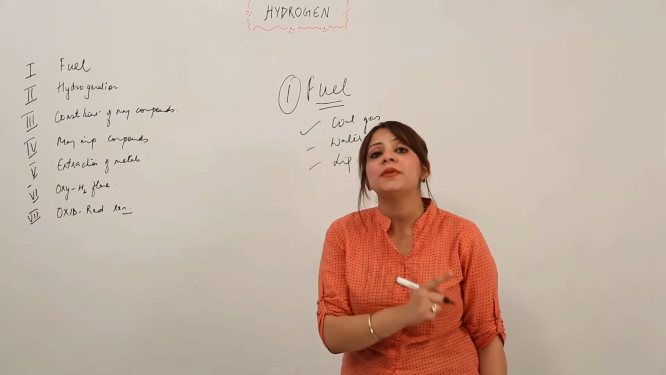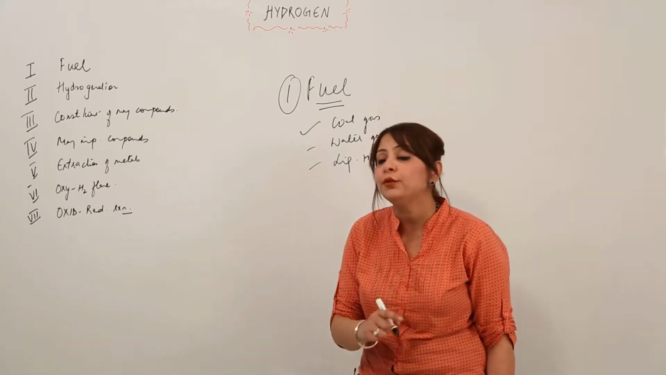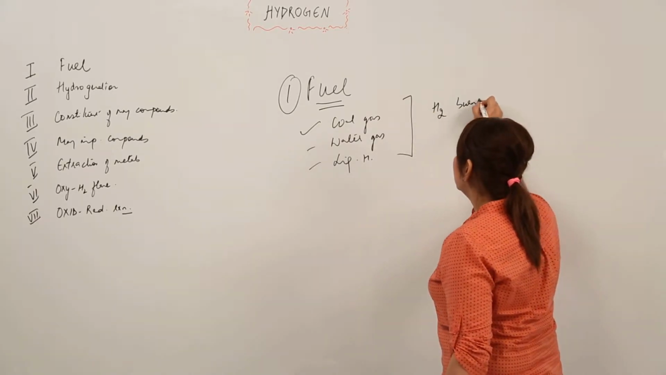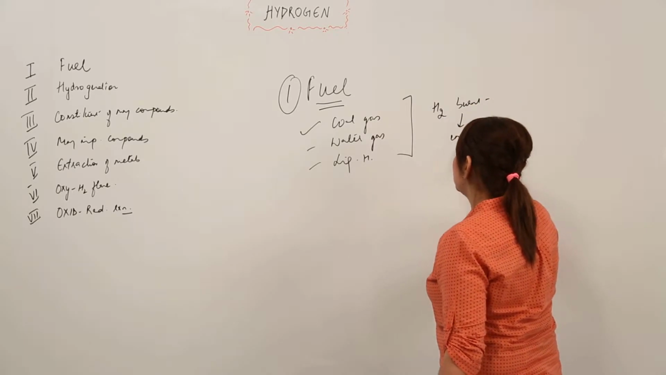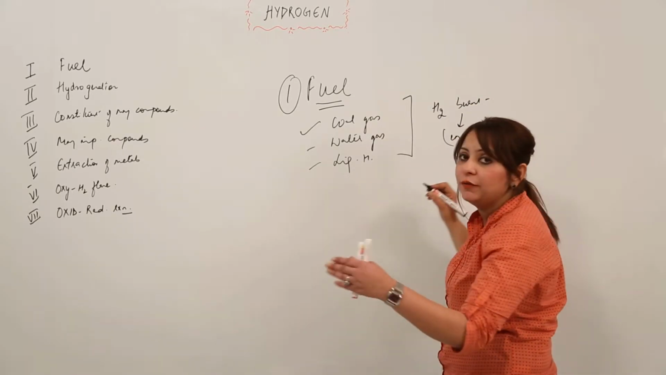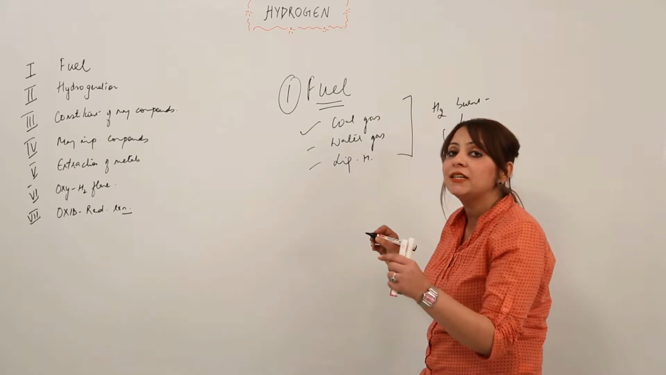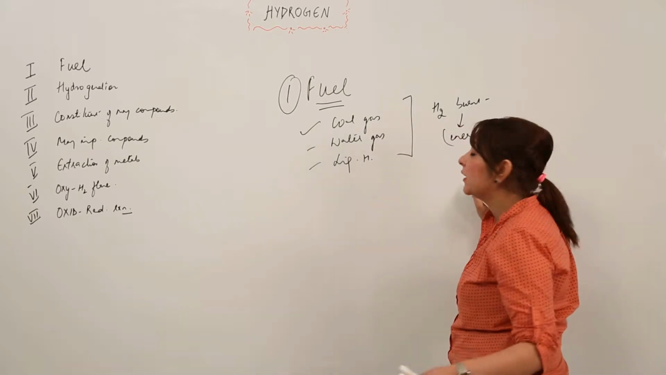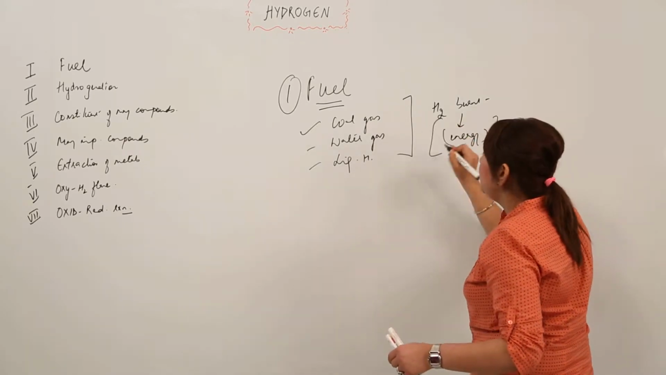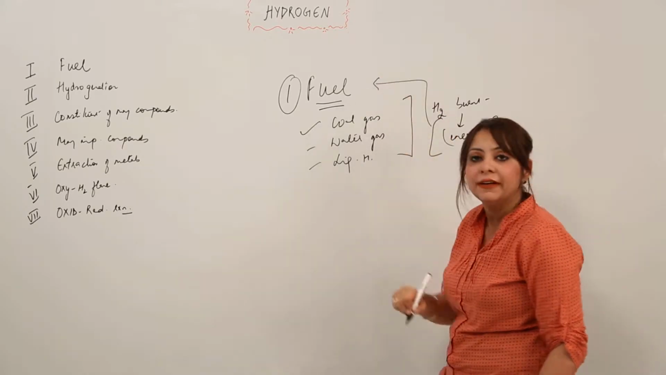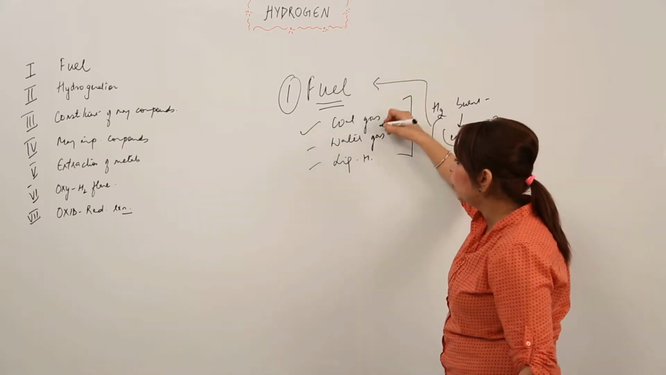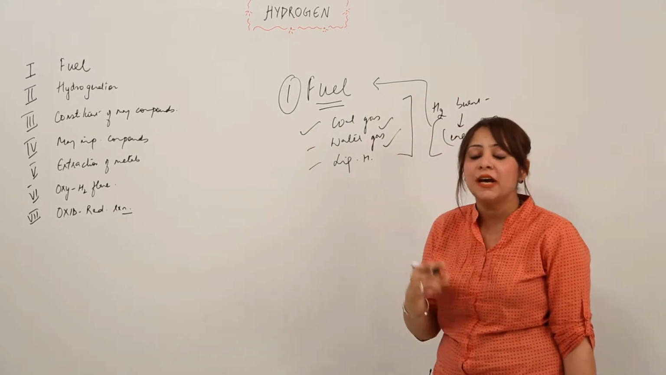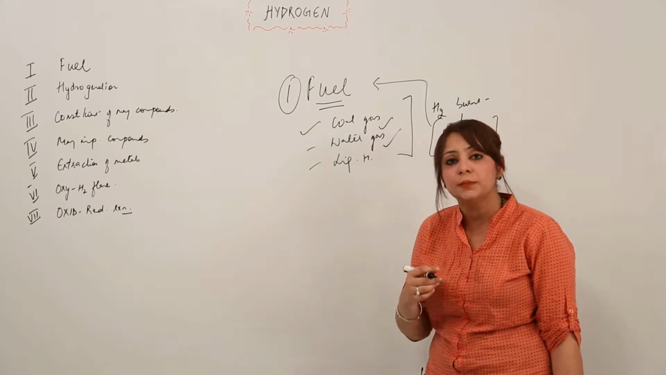So what is the basic property behind hydrogen being used as a fuel? The main property is that when hydrogen is burnt, it produces a lot of energy. That means the reaction of H2 burning in the presence of oxygen, H2 plus O2, leads to the production of a large amount of energy. The reaction is exothermic, and this energy makes it usable as a fuel. So coal gas and water gas serve as a fuel because the hydrogen present in them produces a lot of energy when it burns, right?